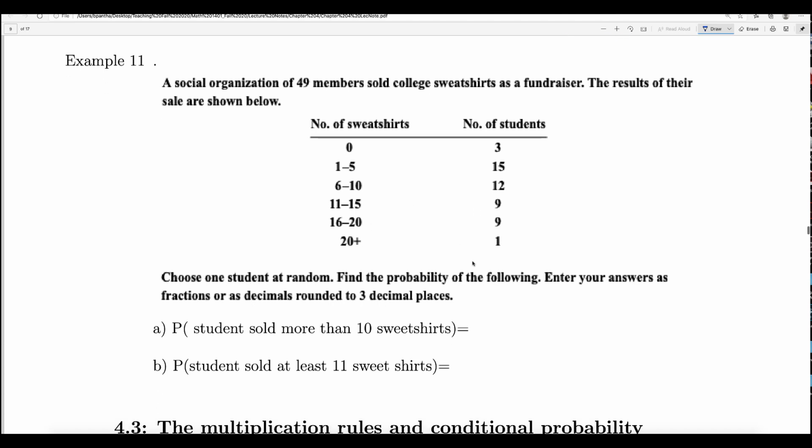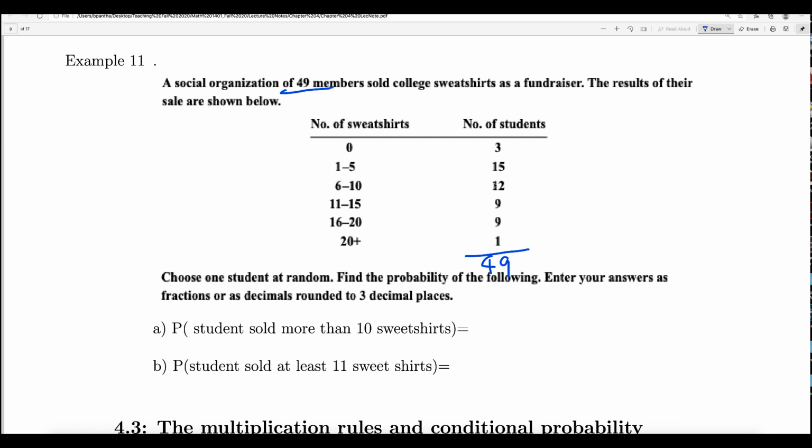Okay, now the question is, choose one student at random. You are picking one student out of 49, because you need to find the total here. The total is 49 because that's what it says, right? Find the probability of the following. Enter your answer as a fraction or decimal rounded to 3 decimal places. You can leave it as a fraction or do the decimal to 3 decimal places. So the first one is the probability that the student selected sold more than 10 sweatshirts. What is the probability that he or she sold more than 10?